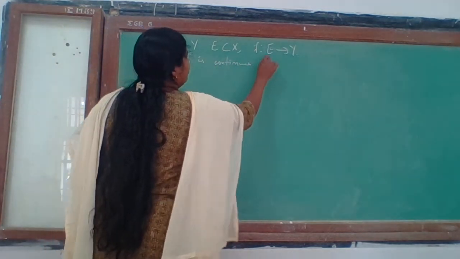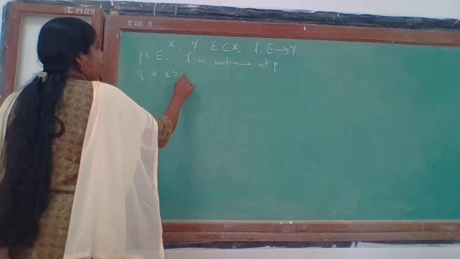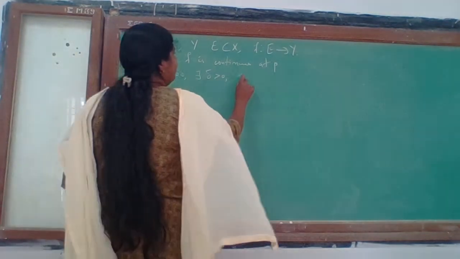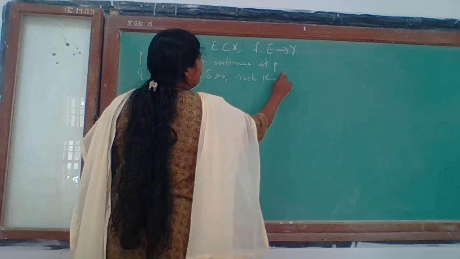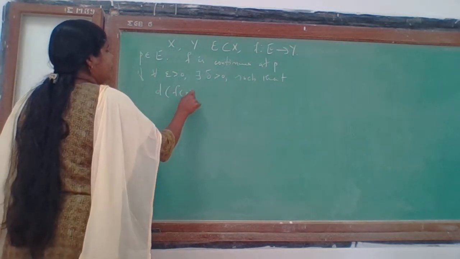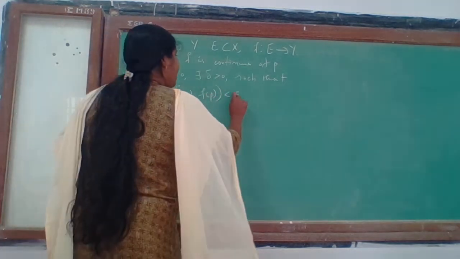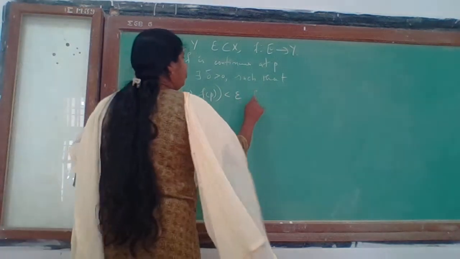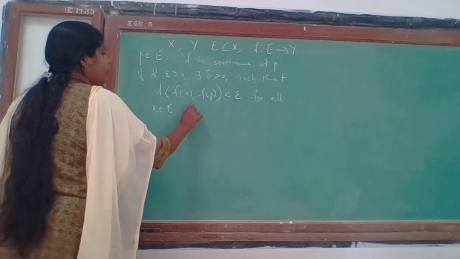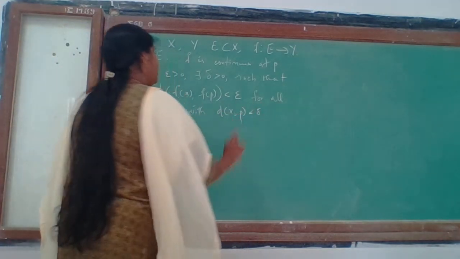if for every epsilon positive, there exists a delta positive such that d(f(x), f(p)) can be made less than epsilon for all x in E with d(x,p) less than delta.